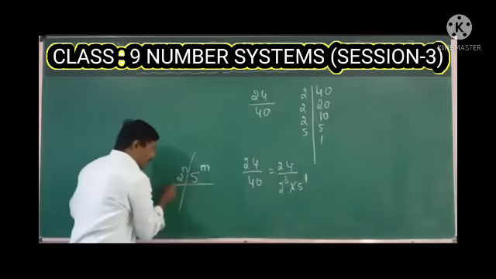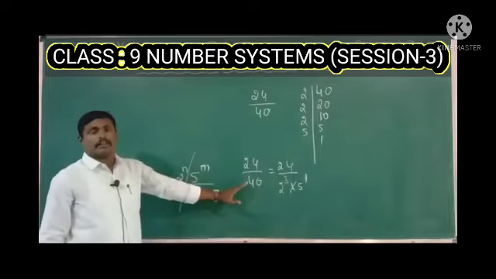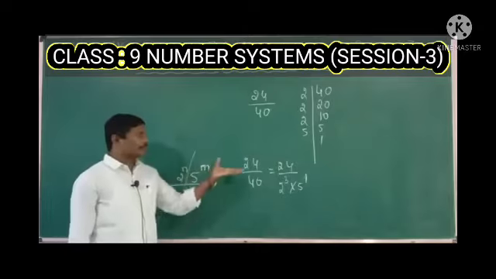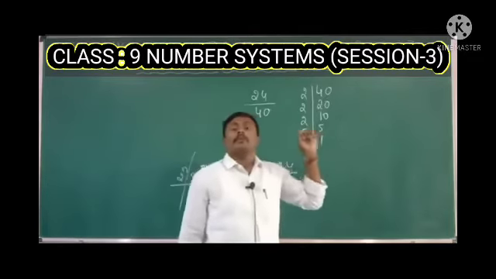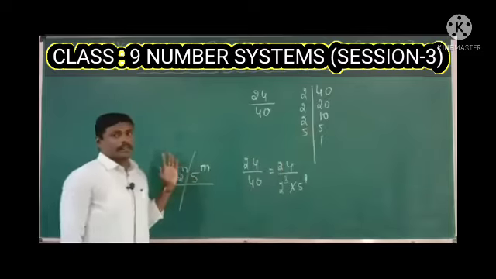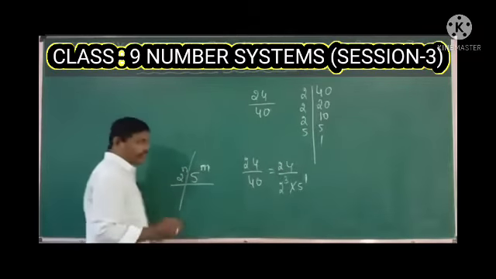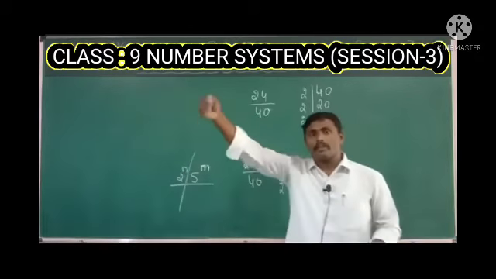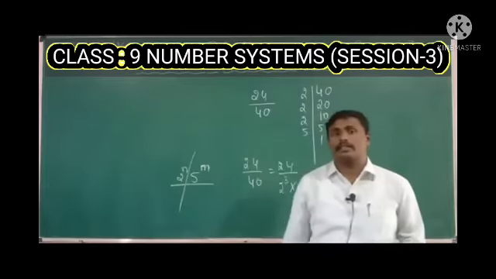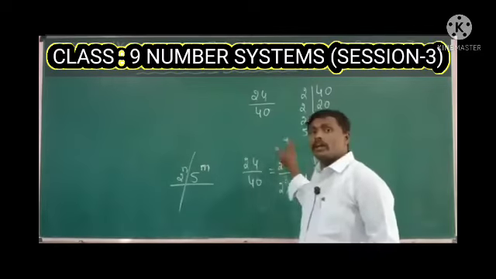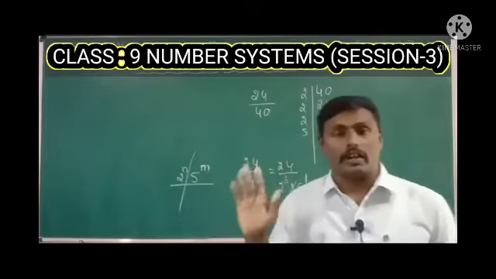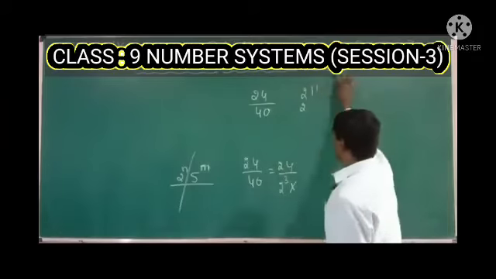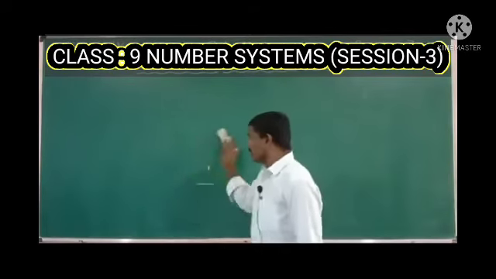Or when it is in the form of 2 raised to n and 5 raised to m both, then also it completely terminates. And the last one is, if we get any other prime number like 3, 7, 11, 13, 17, 19 and so on, then the given rational number will not terminate. So this is the easiest method to find whether the given rational number is terminating or not.